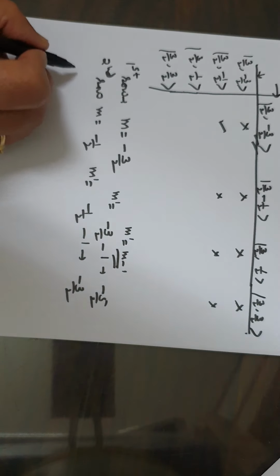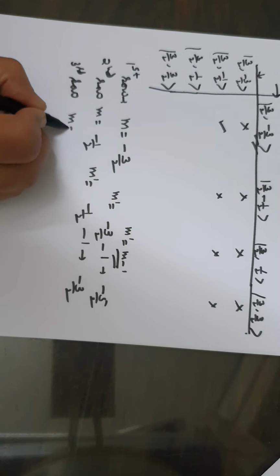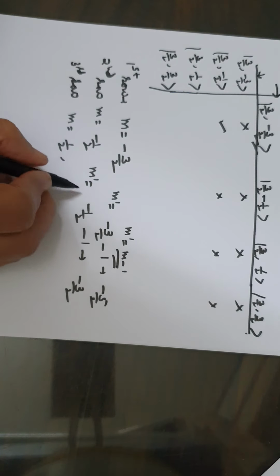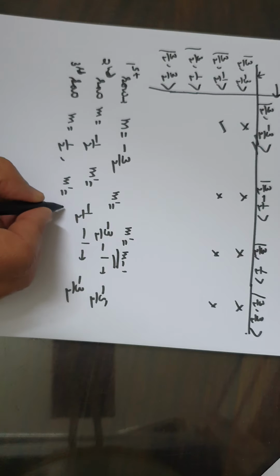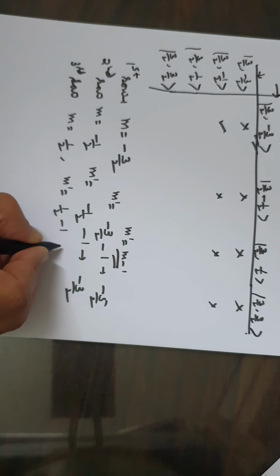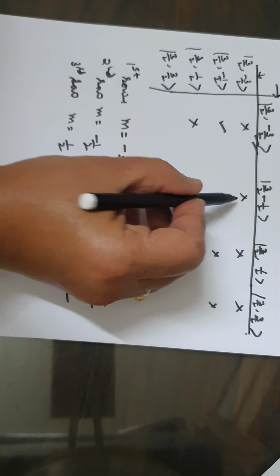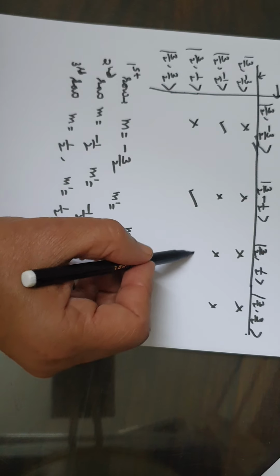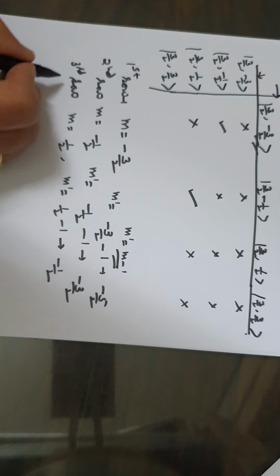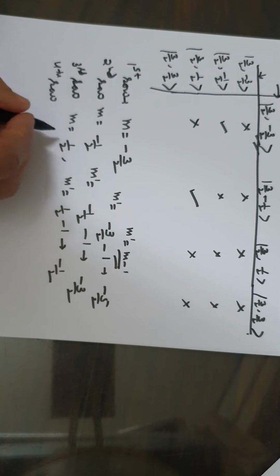For third row, M is 1 by 2. For state to exist, M dash should be equal to 1 by 2 minus 1, that is minus 1 by 2. This is the only state where we have got M dash as minus 1 by 2. For the fourth row, M is 3 by 2.